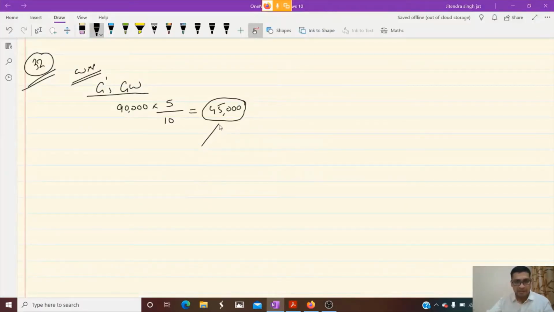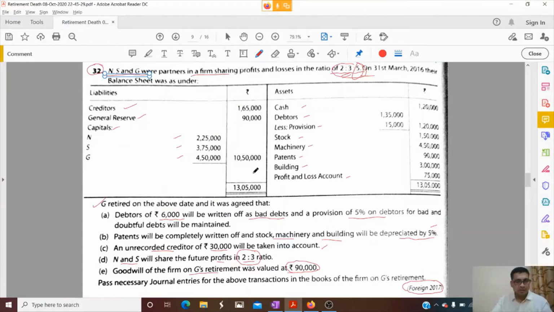So N and S will give. How much N will give and how much S will give? They will give in 2 is to 3. So 2 plus 3, 5. 45 divided by 5, 9. 9 2s are 18, so 18,000. And 9 3s are 27,000. 18,000 and 27,000. N will give and S will give to G. Okay. Now let's start. There is one more adjustment in debtors.